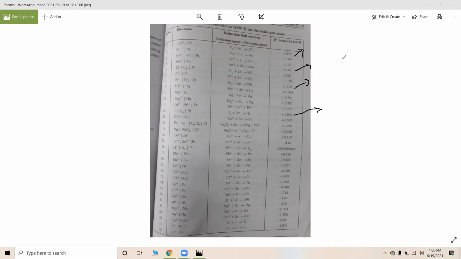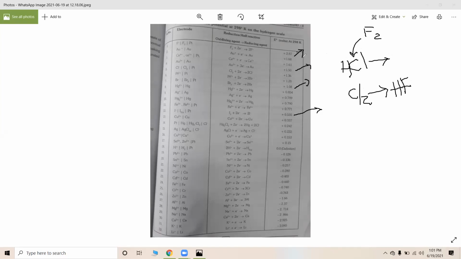For example, fluorine gas is added to HCl solution. What will happen? Or else, let us pass chlorine gas into HF. Which reaction will proceed and why? Can anybody tell me this? When fluorine is added to HCl, will the reaction proceed or not? We can estimate the feasibility.